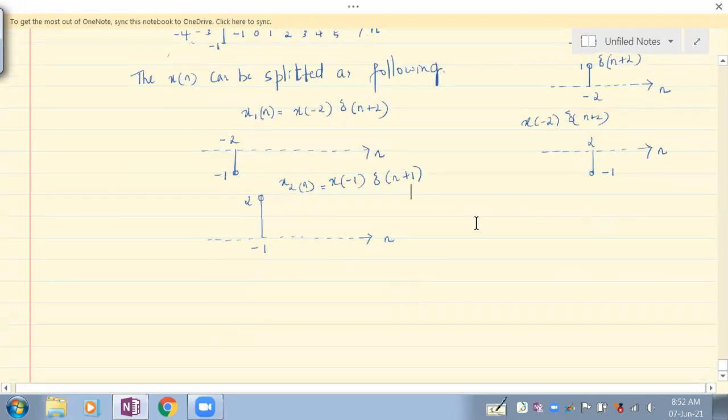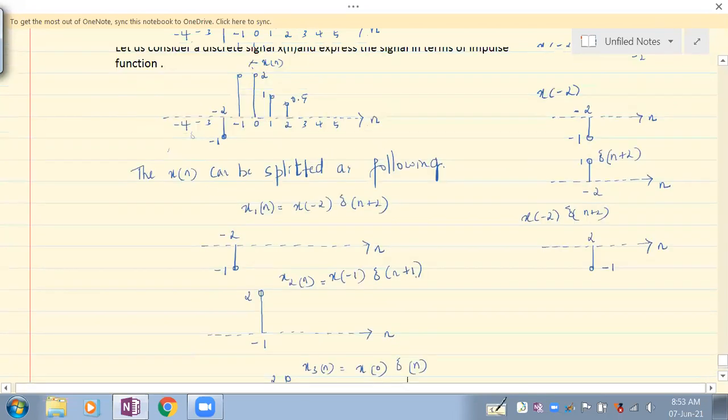So we have another sample. Let's take another sample at n equal to 0. At n equal to 0, it is 2. So let me call this x3 of n. What is x3 of n? x3 of n is x of 0 into delta of n. Understanding?